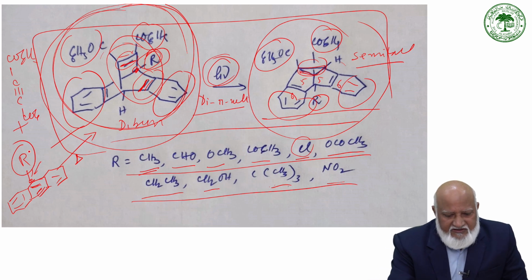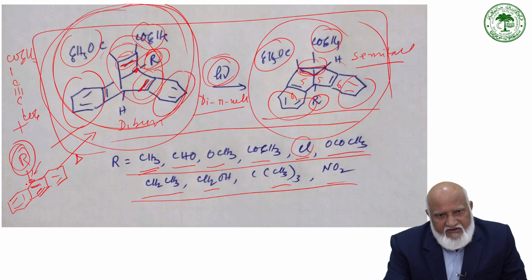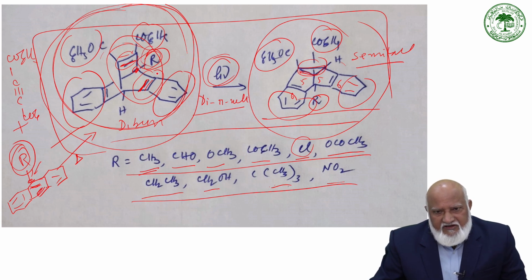So this anthracene is a monosubstituted anthracene, so there is no problem with the addition of this diene at the 9-10 position because it is not very crowded.